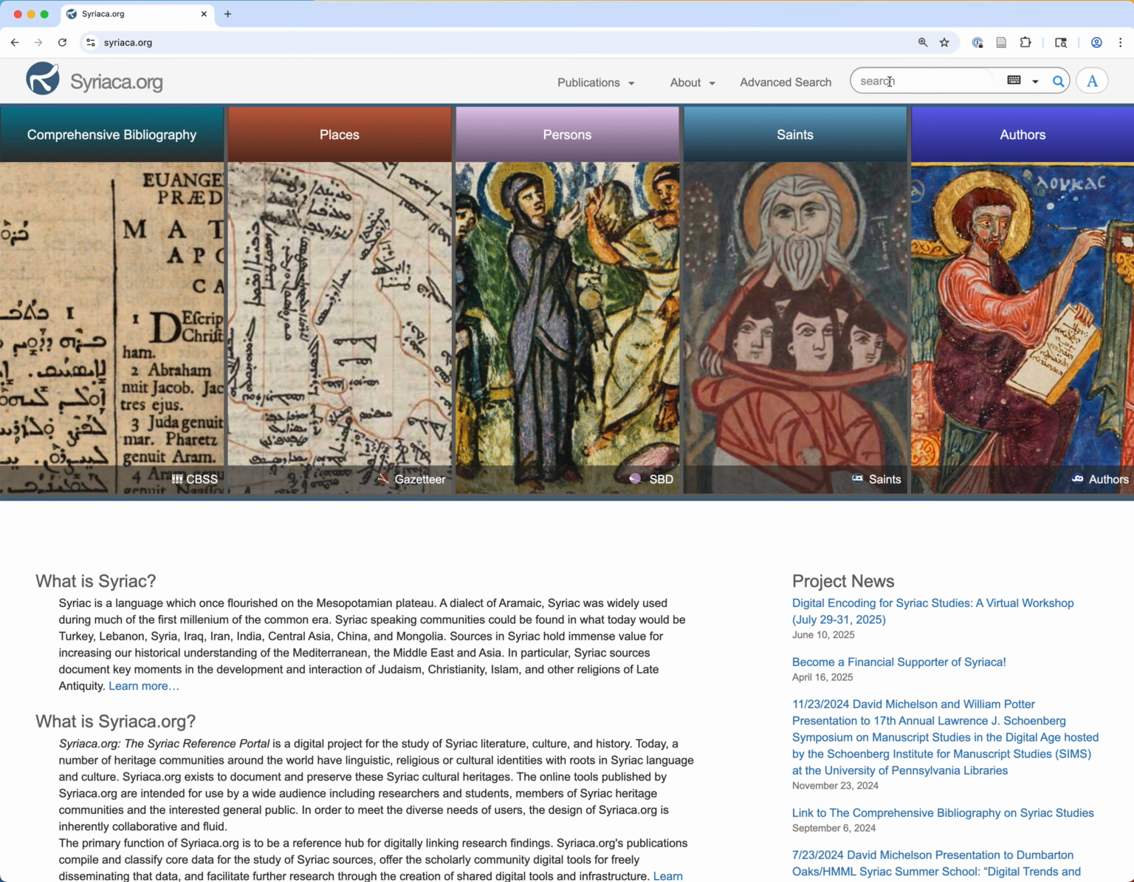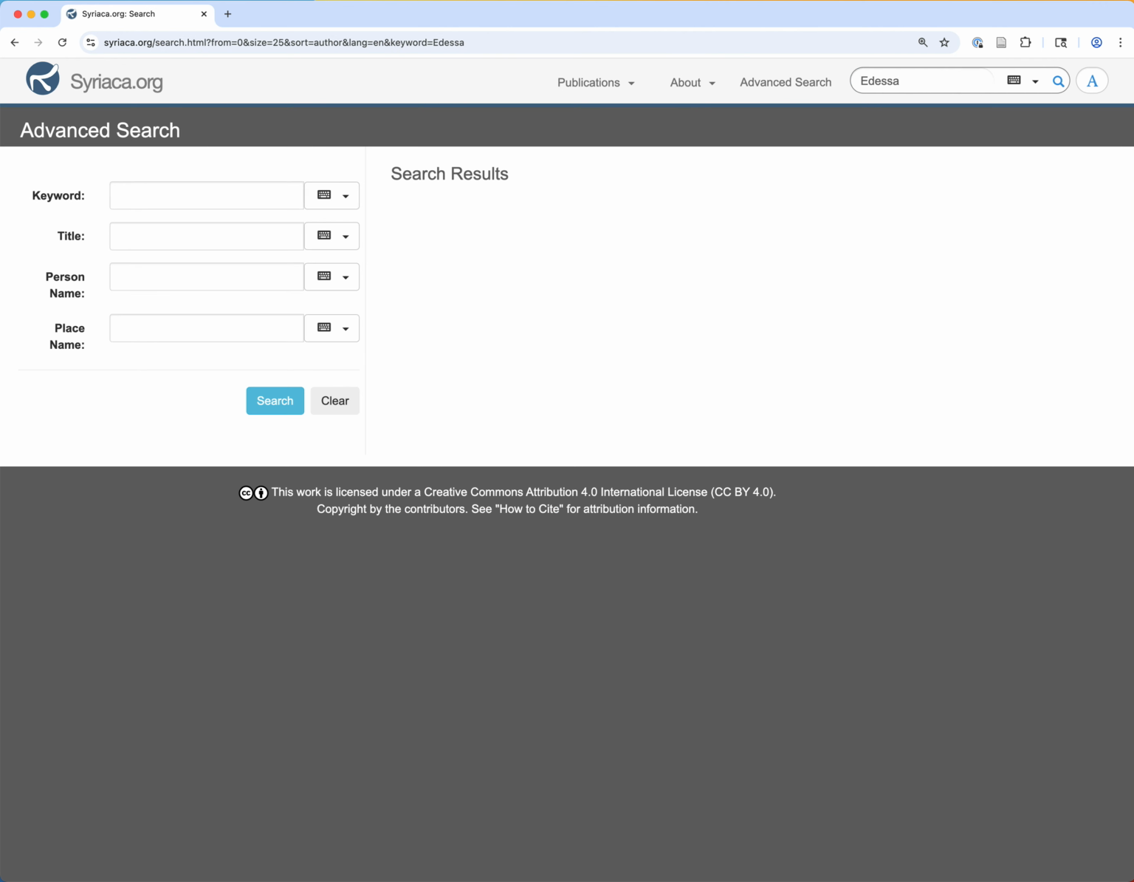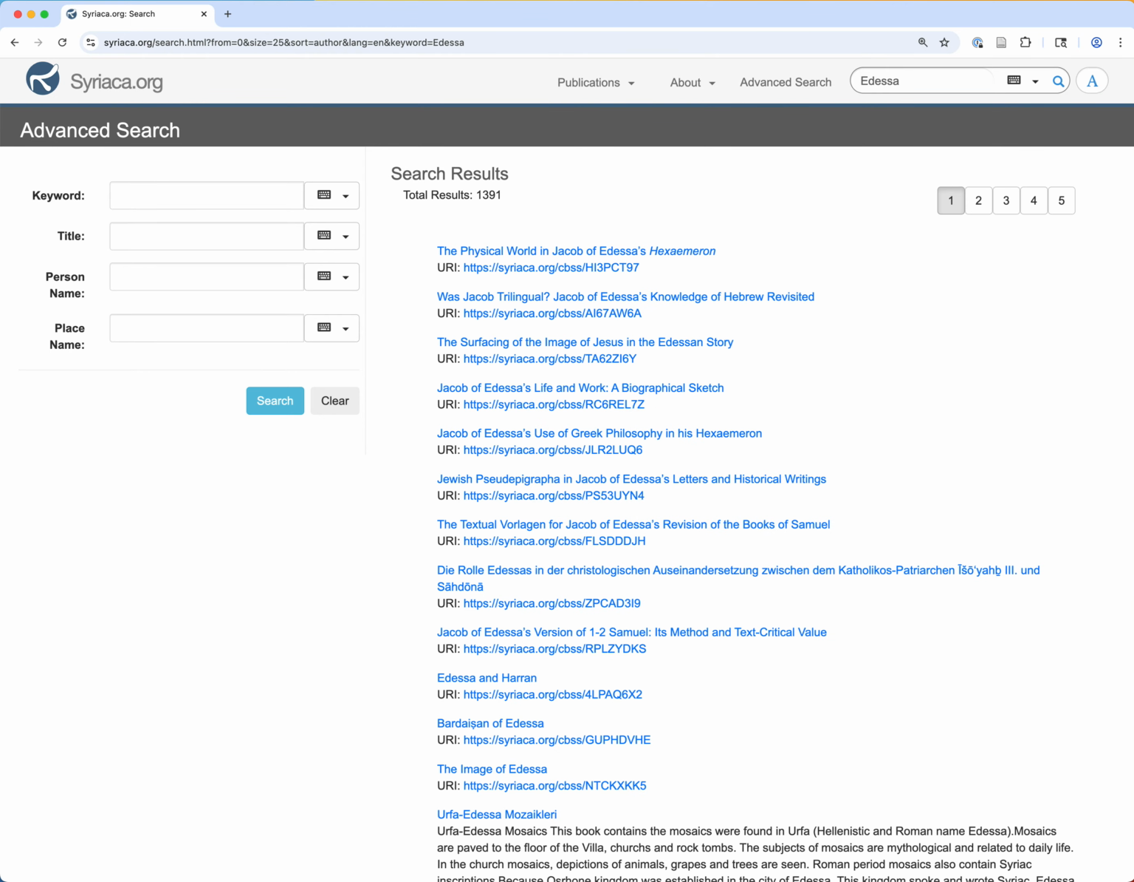From the main landing page, it is possible to search all of Syriaca.org at one instance. If you're looking for a URI, this method is probably not recommended because you already know if you're looking for a particular kind of entity, a person, a place, etc. We can still run a search, so you see if we put the string Edessa into the main search. At times, it may take a while for the results to populate.